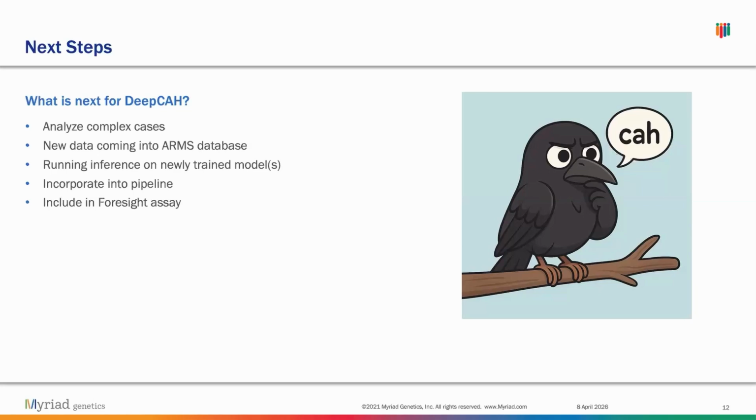And once this is finally incorporated into our pipeline, we want to re-include it into our foresight assay. So then when we sell the foresight assay to customers, they can now test with CAH. That will be very exciting, but that'll be down the road.